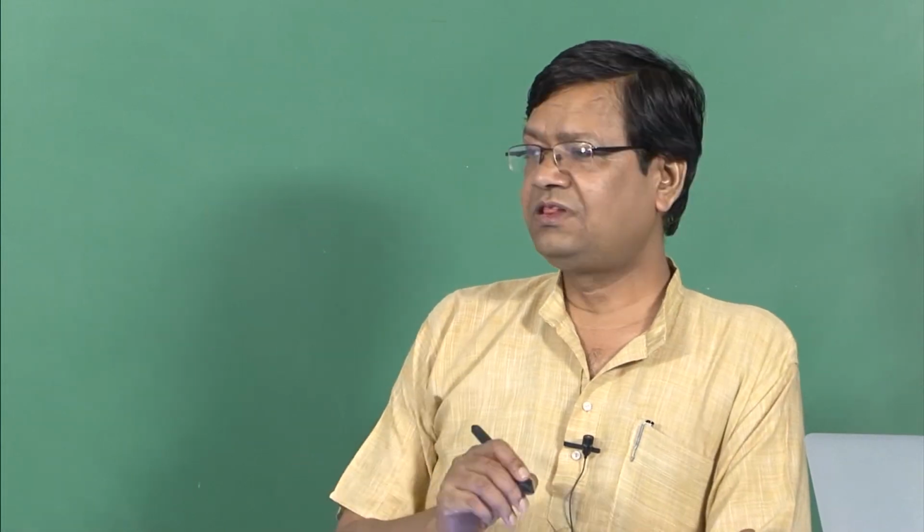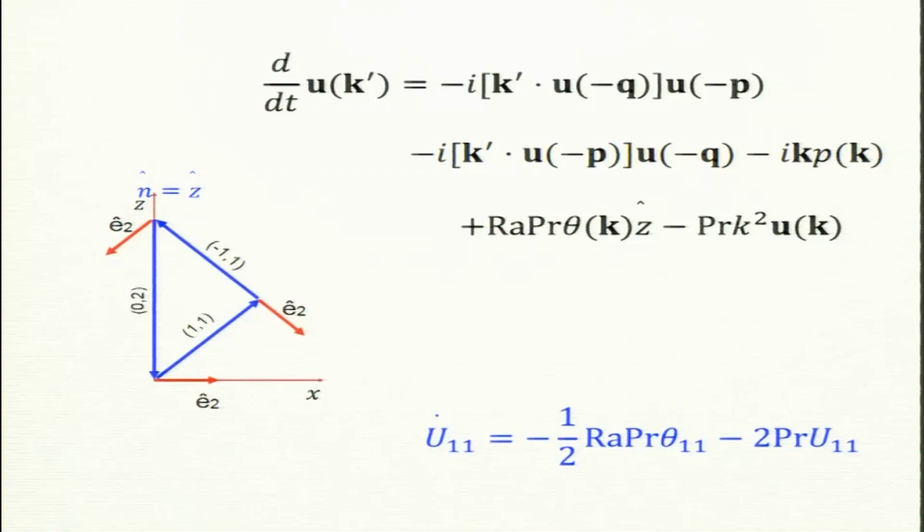Okay. So, the third equation for the velocity field in Lorenz. So, we had theta 1 1, theta 0 2. The third equation is for the velocity field u 1 1. So, I am taking this k prime, I am shifting around, right now it is 1 1. To derive this I take the dot product of this with E2 k prime.